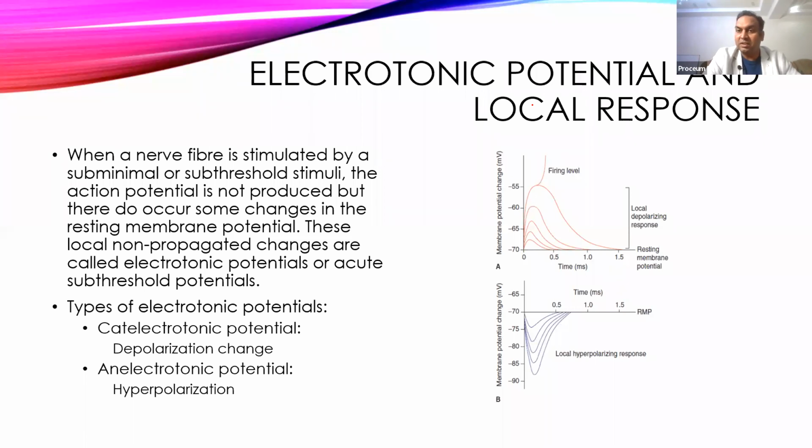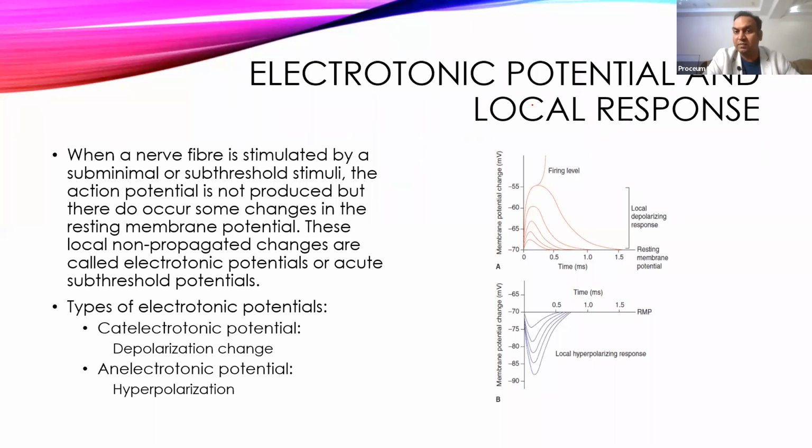Now there are changes, and those changes which occur are very local, and they can either increase the membrane potential or decrease the membrane potential. And on both sides, it can occur when we apply a subthreshold stimulus. And these potential changes which occur are usually referred to as electrotonic potential, or also called local potential or local response.